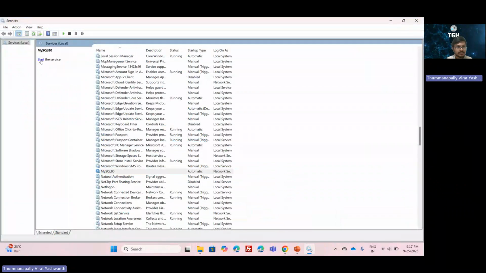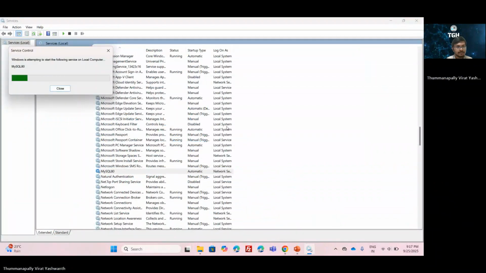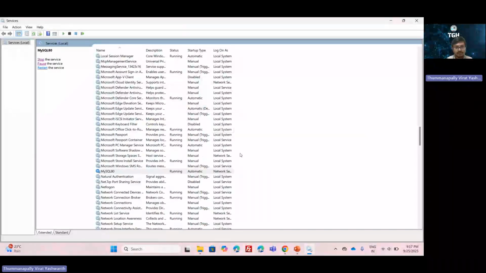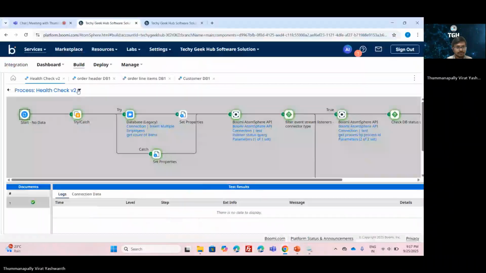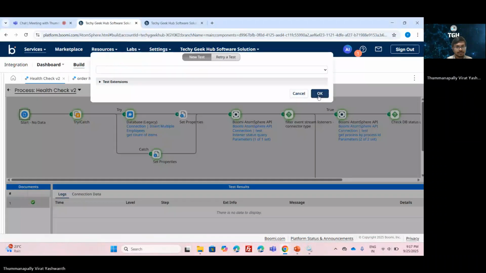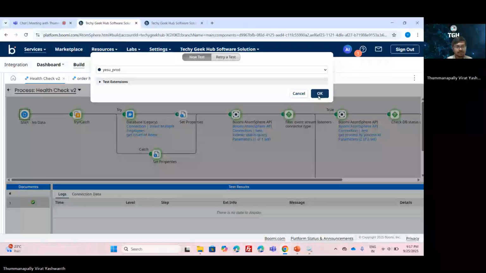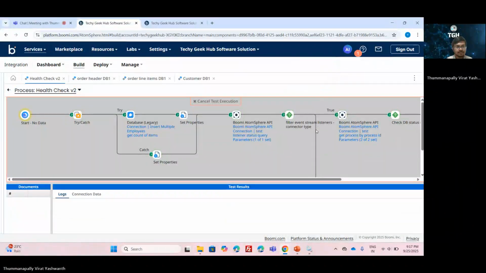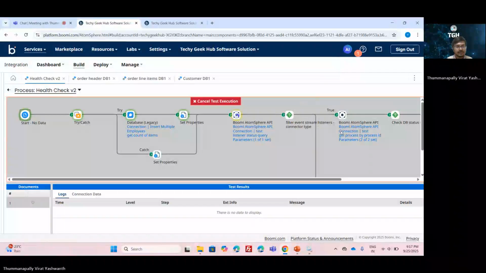Now, let me restart the database service and execute the LCHEC process. Since it tries to establish connection with the database system, and it is established successfully, it will resume all the listeners which have database as the target system.